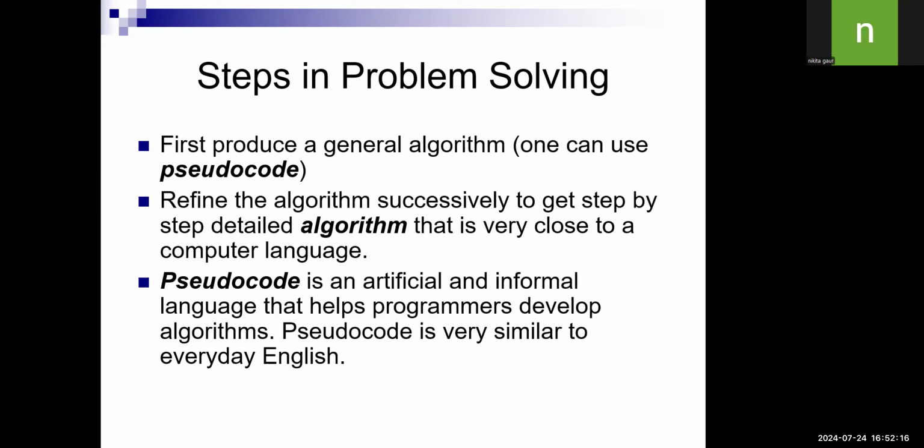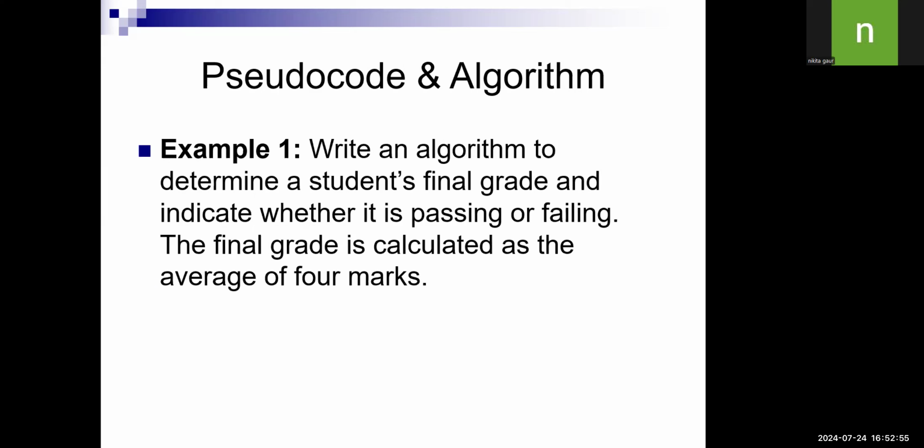One term comes up in any programming language, that is pseudocode. Pseudocode is an informal language by which a programmer will develop the algorithm. Means if you are not making the proper algorithm, you collect one thing from here, one thing from there, and you make the sentences in English. That is pseudocode. That is not proper steps. It is also known as pseudocode, and it will always be written in English language.